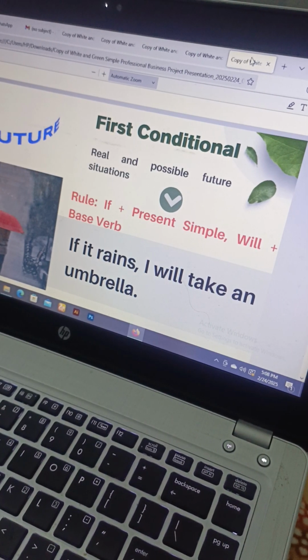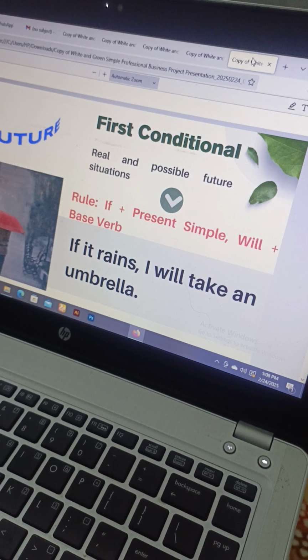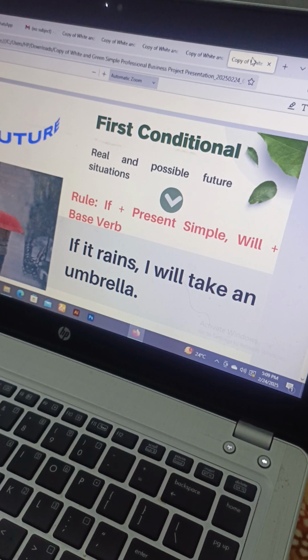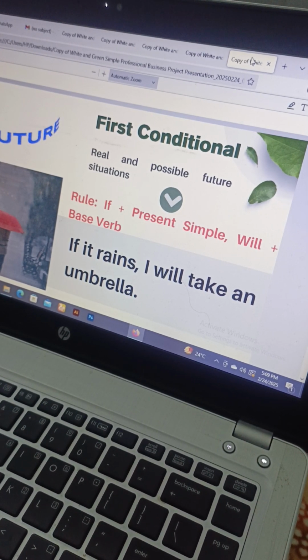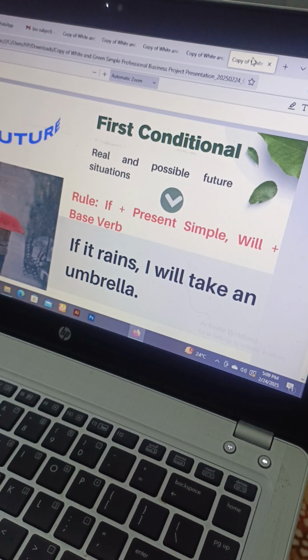It's called zero conditional because when you go over all the types of conditionals, you'll see this zero conditional is put at the very start. It talks about something that everyone agrees on, that no one can deny, so there is no possibility of one, two, three options. There isn't any special reason, but it was given the name zero. The other types that I'm going to talk about now have some possibility that people can deny them, whereas this one has no possibility of denial. Like I showed you the examples of the sun setting and water boiling, that's why it is called zero.